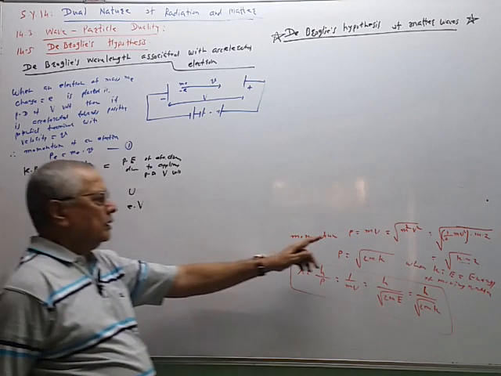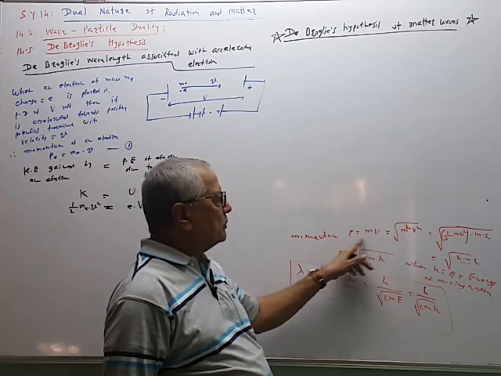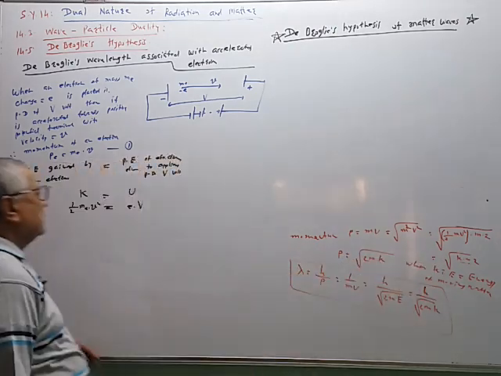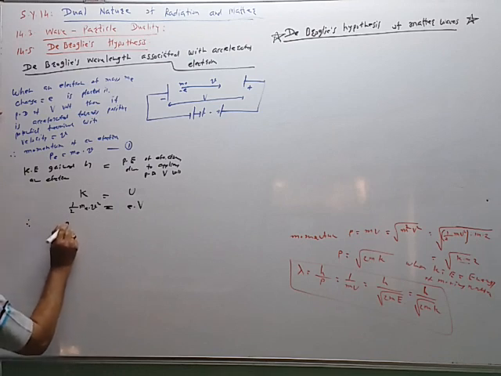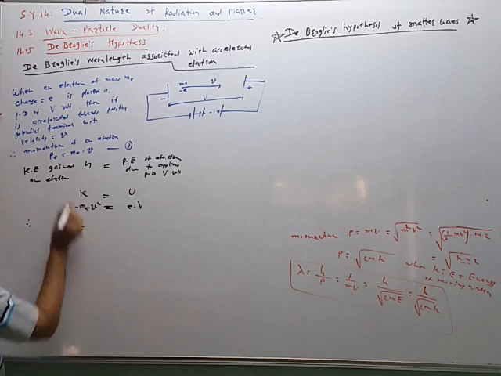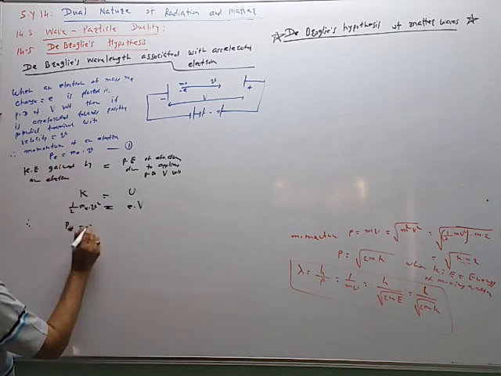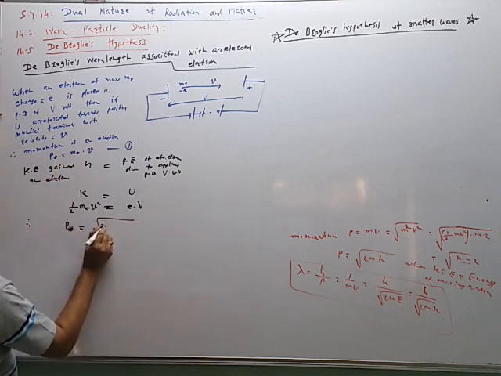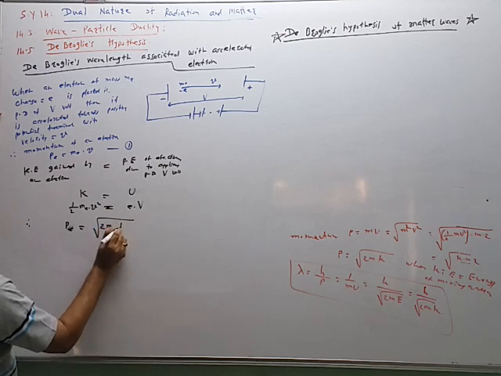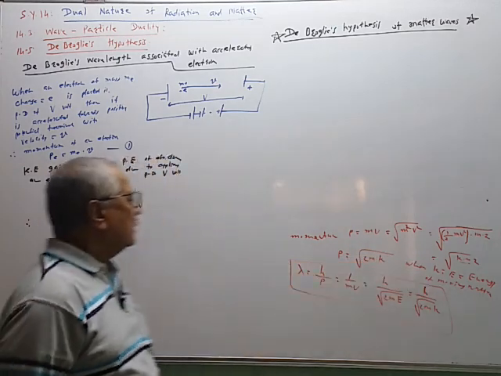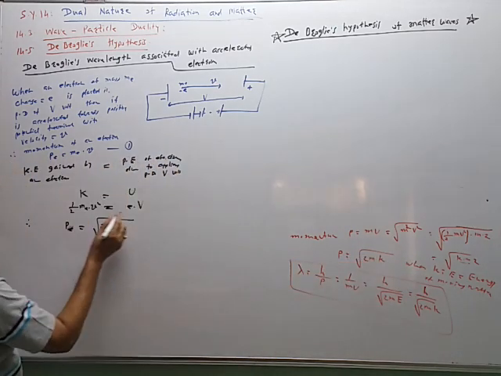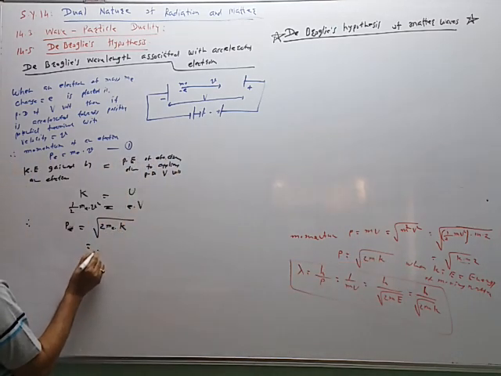Again, in the same way, the momentum of the electron can be arranged like this. Therefore, momentum of the electron P is equal to under root 2 times mass of the electron multiplied by kinetic energy of the electron, and this kinetic energy can be replaced by eV.